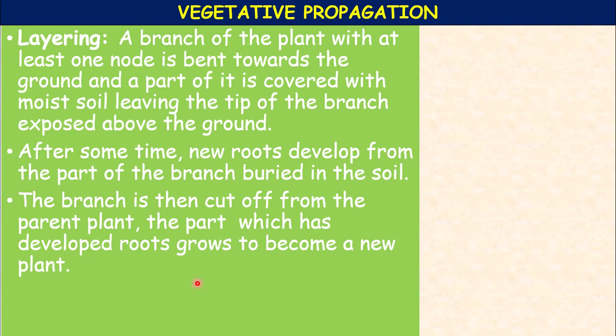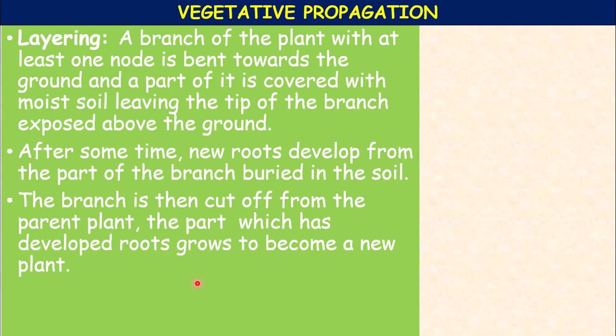Layering is of two types again: ground layering and air layering. In ground layering, a lower branch of the stem is bent so that a part of the stem is buried under the soil, while the tip remains above the soil surface. After some time, roots grow from the stem part buried in the soil. Now this new plant can be cut from the parent plant and planted as a new independent plant. This method is used in plants like jasmine, strawberry, and bougainvillea.